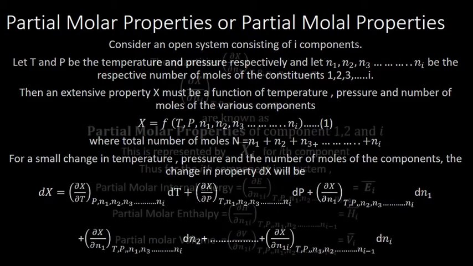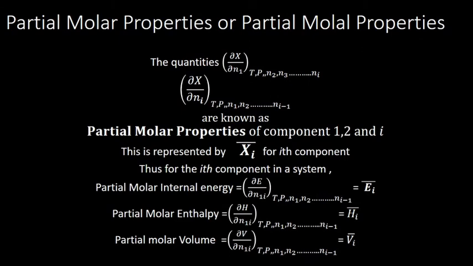In that, the quantities which we have taken by differentiating with the number of moles, that is dou X by dou n1, or dou X by dou ni, or dou X by dou n2, keeping temperature, pressure and other components constant, that expression is what is known as the partial molar property of the particular component.